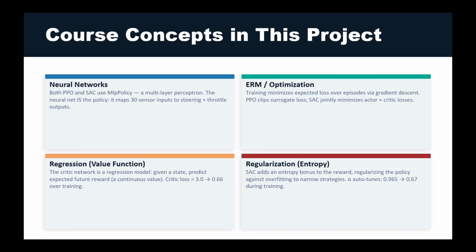Finally, regularization. SAC has an explicit regularization term built into its objective, measuring the entropy of the policy. Entropy measures how spread out the action distribution is. By rewarding high entropy, SAC is penalized for becoming too confident too early on, and is forced to keep exploring. This is mathematically identical to L2 regularization, preventing a model from overfitting to training data.